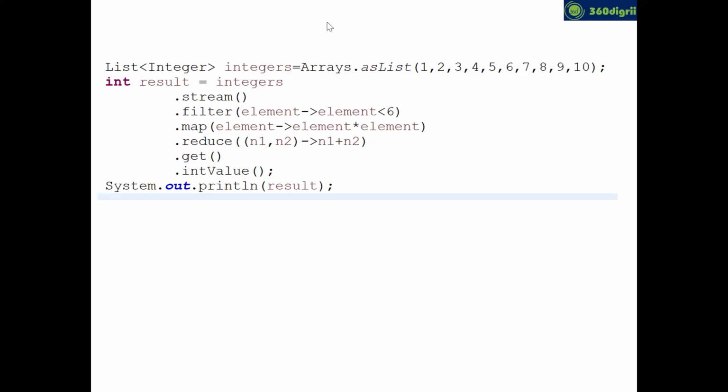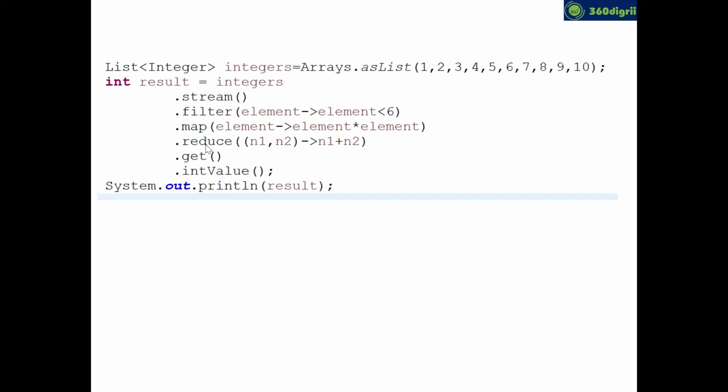Okay, the condition I have written very clearly. Okay, let me take a chance to help. Can you see element arrow element less than 6? Correct, Srividya. It will take only 1, 2, 3, 4, 5 elements. So in the filter, we got 1, 2, 3, 4, 5 elements.